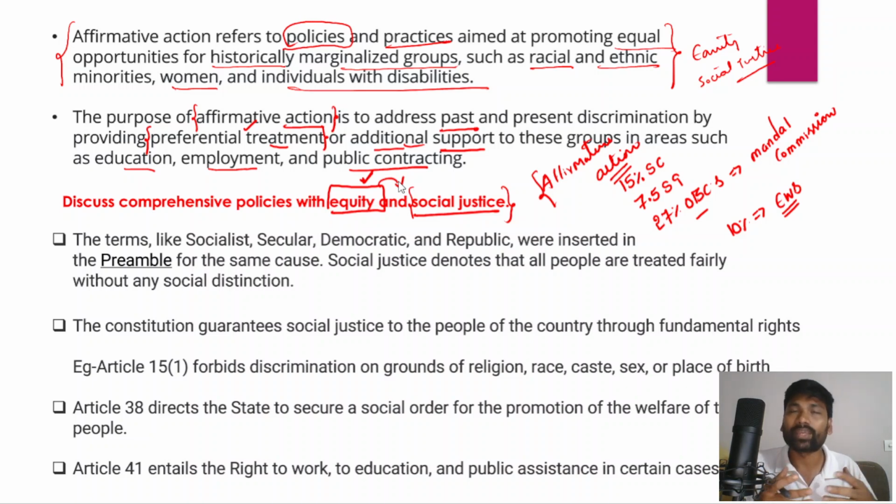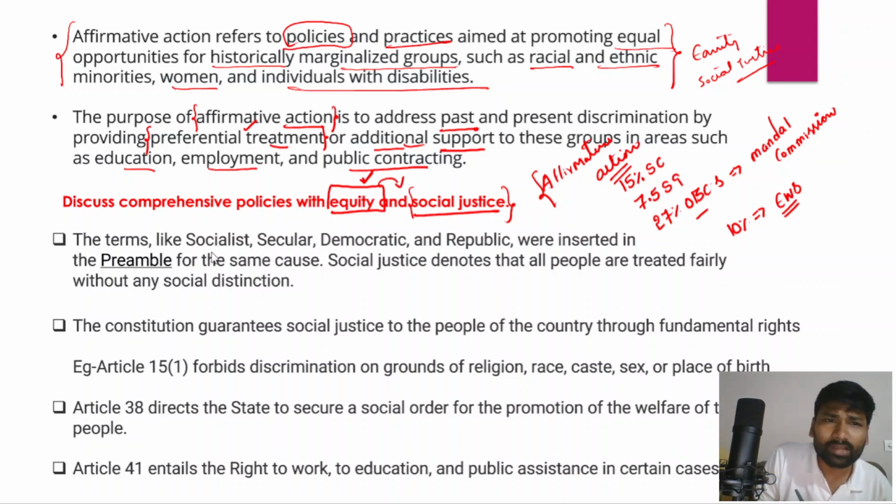We all know that we have a comprehensive document, also known as the living document, which is the Indian Constitution. In the Indian Constitution itself we have a preamble, and a lot of Supreme Court judgments have interpreted that the preamble is part of the Indian Constitution, right? In fact, the Kesavananda Bharati judgment has also held that the preamble is part of the Constitution, and in the LIC case the Supreme Court also held the same. I hope you have already gone through the preamble of the Indian Constitution.